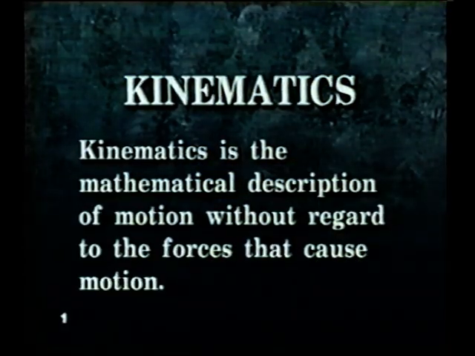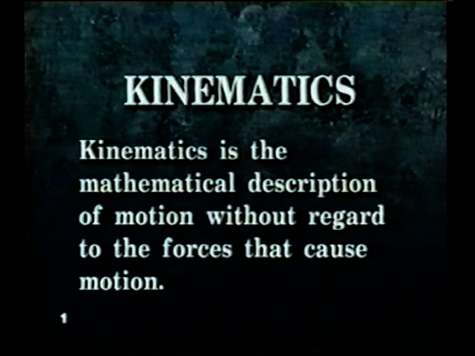Another branch of physics is called kinematics. Kinematics is the mathematical description of motion without regard to forces or bodies of matter. A body can have two distinct types of motion, translation and rotation. During translation, an object's center of gravity moves, displacing the object from one position to another. Rotation is motion around a fixed axis.